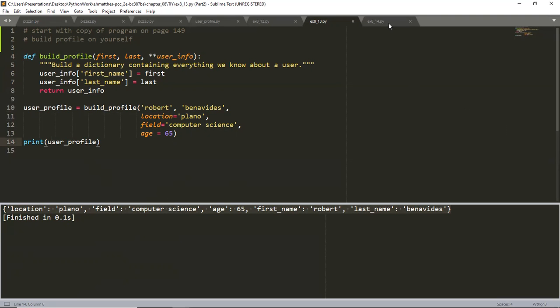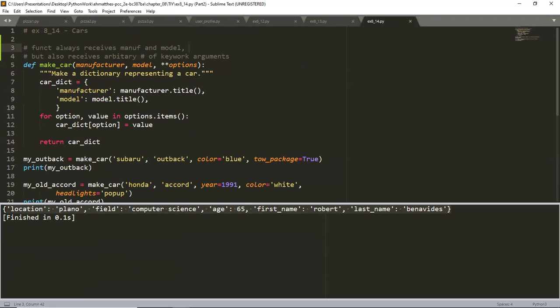Last one on here, it's 8.14 called cars. It says write a function that stores information about a car in a dictionary. The function should always receive a manufacturer and a model name, and it should then accept an arbitrary number of keyword arguments. Call the function with the required information and two other name value pairs such as color or an optional feature. So let's go ahead and take a look at this.